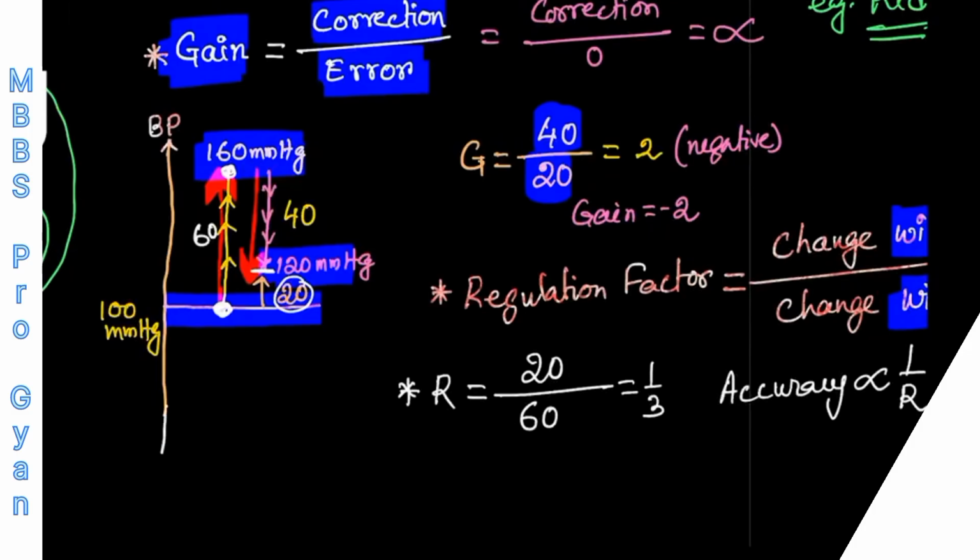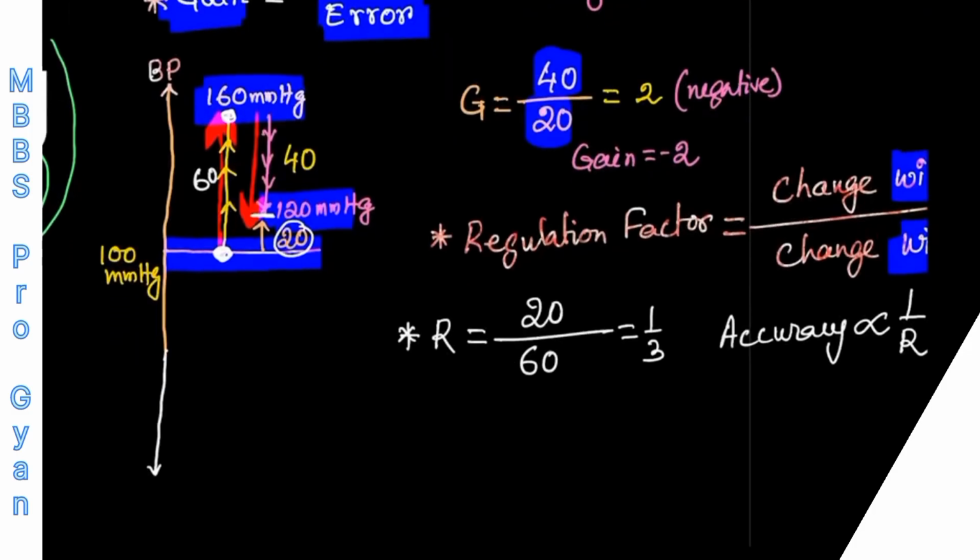In AIIMS, one question was given. So I'll discuss another example. In the AIIMS entrance examination, the question was like this: due to certain reason, the blood pressure of a person falls 10 millimeter of mercury. So they are giving a direct fall of blood pressure.